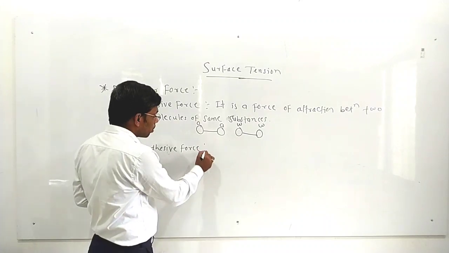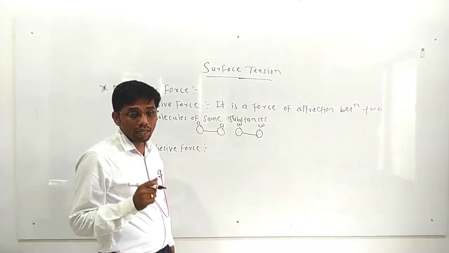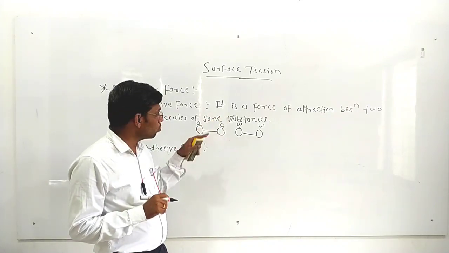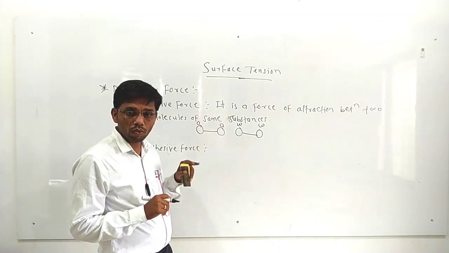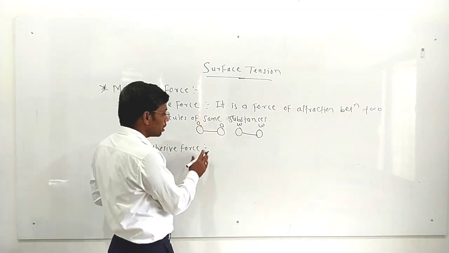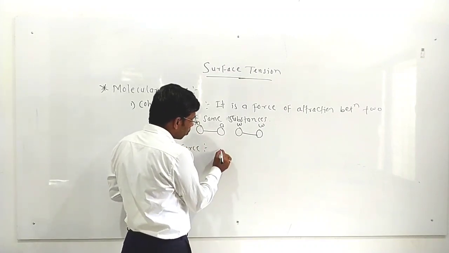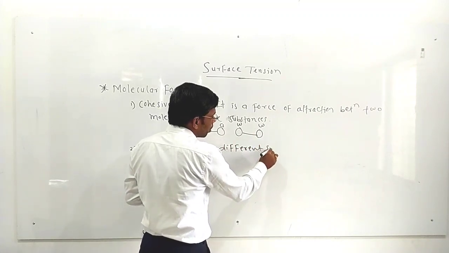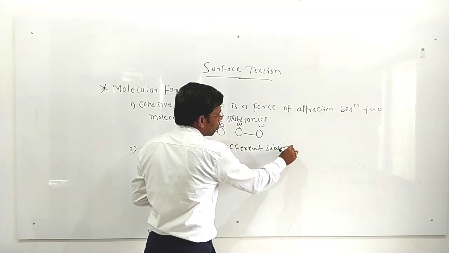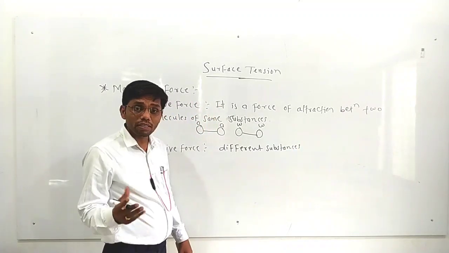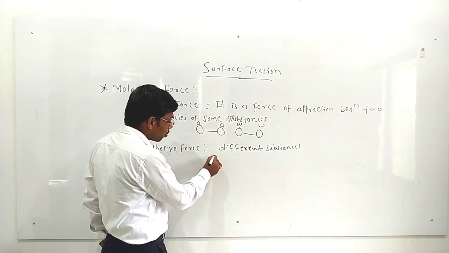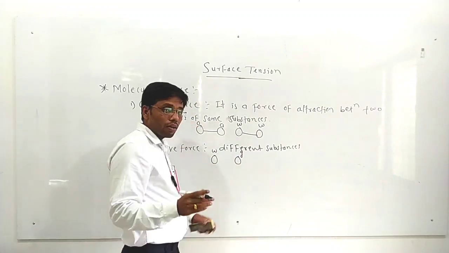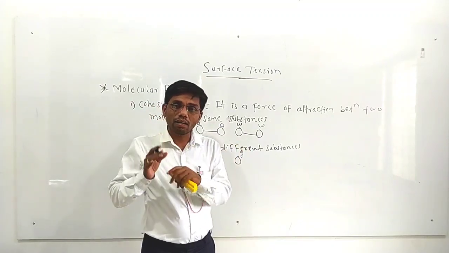Now we are going to study the adhesive force. What is meant by adhesive force? In the case of cohesive force, it is the force of attraction between two molecules of the same substance. Exactly opposite here, it is the force of attraction between two molecules of different substances. Different substances means, for example, one molecule is of water and another molecule is of glass.